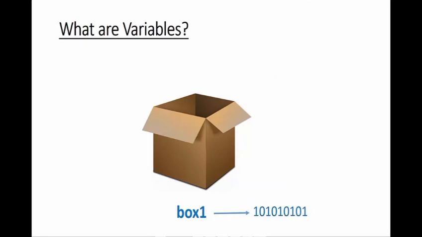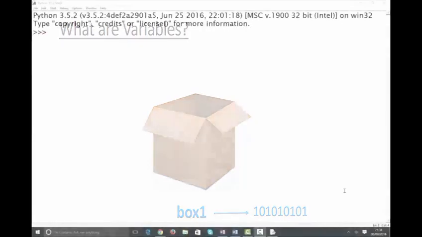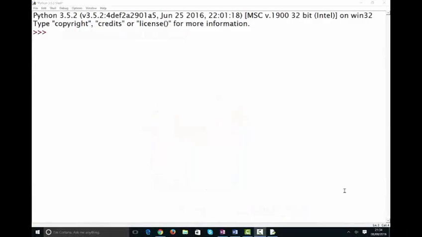So now that we're thinking of variables in terms of little boxes, let's go ahead and actually create our first variable. Now in Python, just like in every other programming language pretty much, a variable has two things. It has a name, and it has a certain value. So if you think of a variable in terms of a box, the name is the text you write on the outside of the box, and the value is what you put inside it.